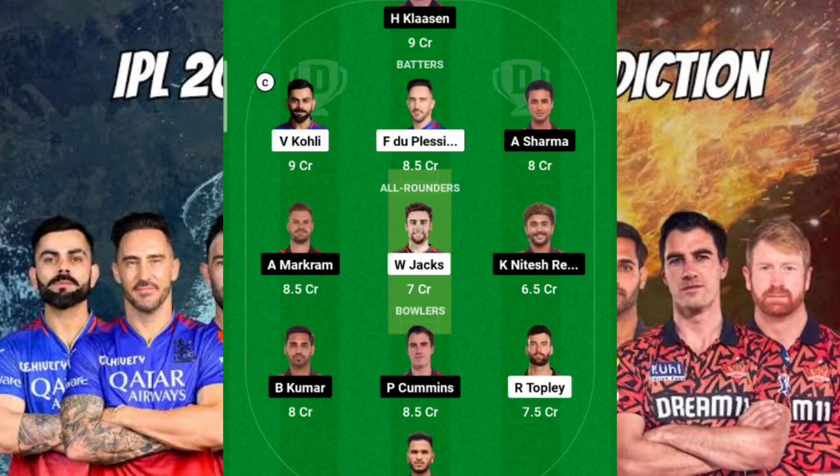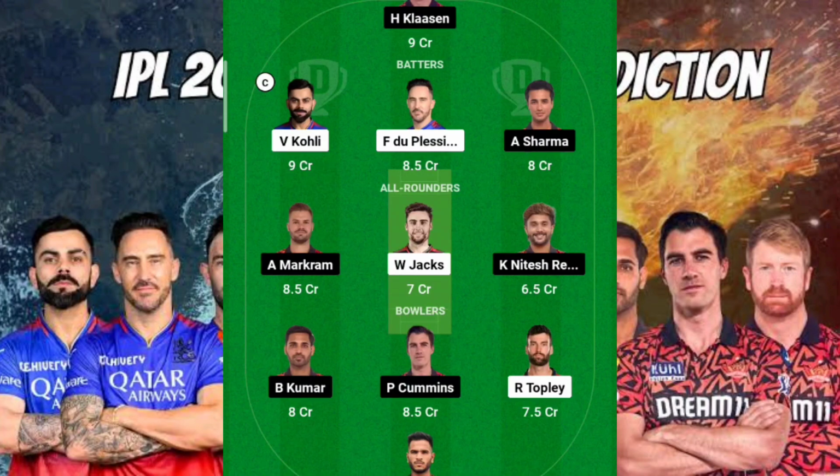So I'm applying pure one-to-one technology with respect to RCB's top order as well as SRH's middle order. Here I'm considering that if RCB bats first, there are chances that they'll go for a considerable target, some 180 to 190. But in that innings, definitely the dominating innings will be from Virat Kohli, just like in the last match. So that's the reason I have kept Virat as my captain.